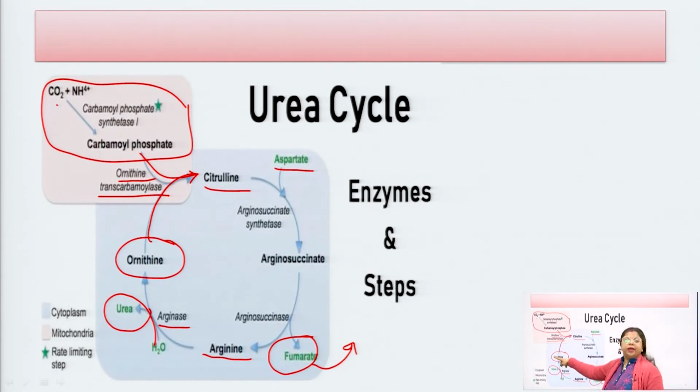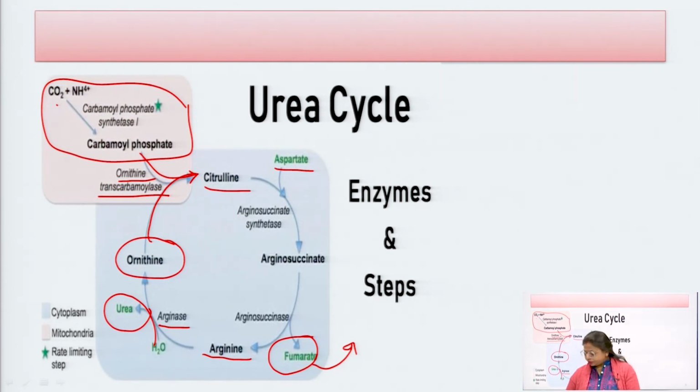Ornithine, which is already present in the urea cycle, re-enters the cycle, and this urea is transported from the liver to the kidney, so that it can be released from the body via urine.